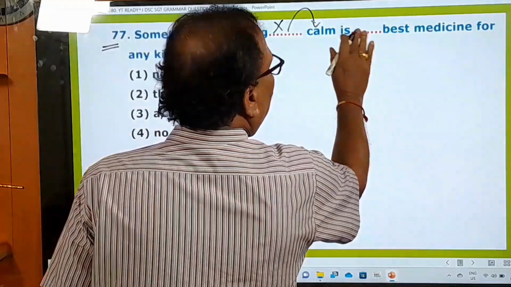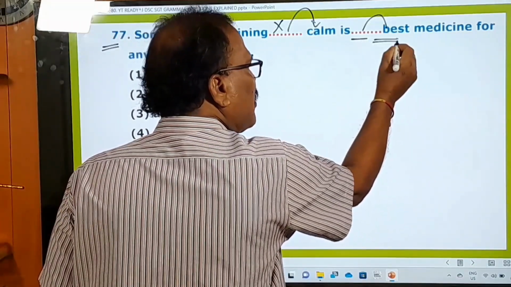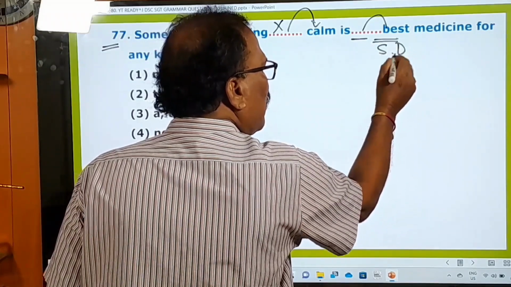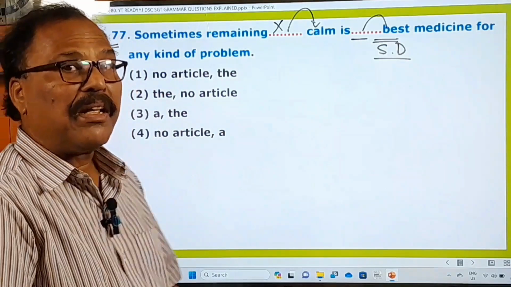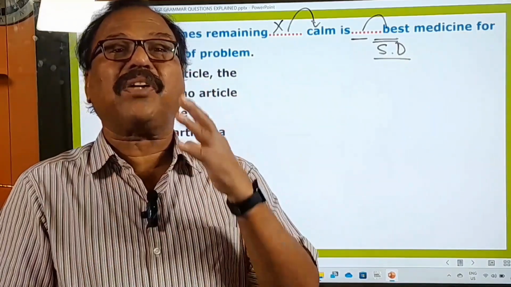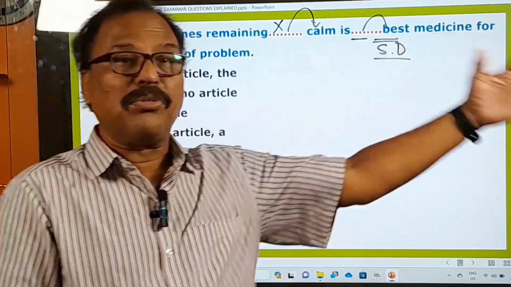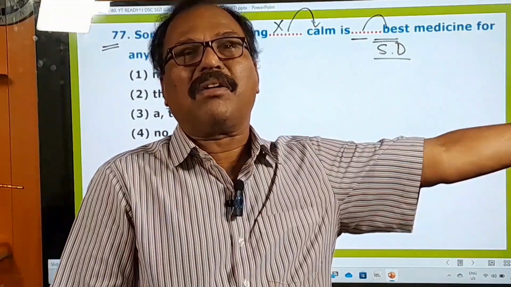And now go to the second blank. What is there after the second blank? Best is there. What is best? It is a superlative degree adjective. Remember, there is a rule in the articles that we should use the definite article. What is the definite article? The is the definite article that we have to use before all the superlative adjectives.